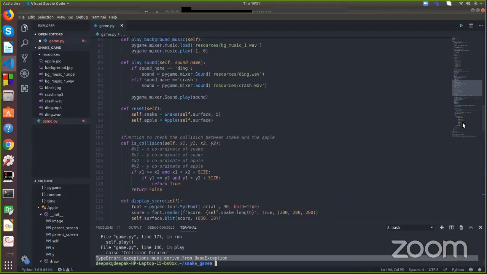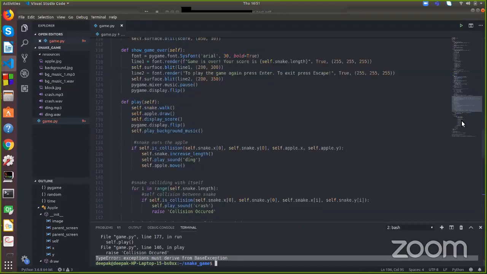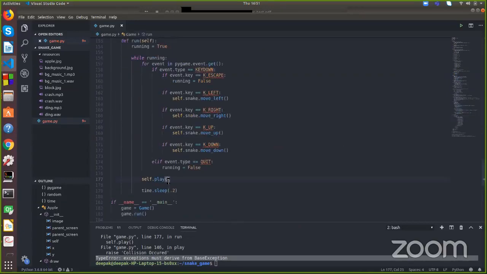So when the game gets over in between the running phase, when the escape button is pressed or any of these two conditions is true, just here we will call that reset function and the game over logic, I mean display the game over screen over here, and we will just reset the game. So that's the only part left. I will make sure tomorrow you understand that, and after that I think the complete game will be completed.